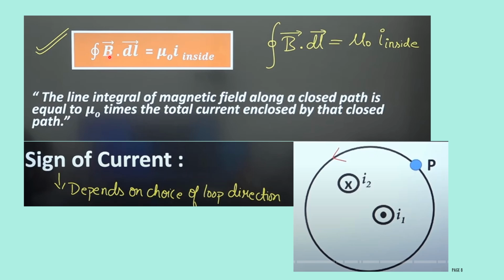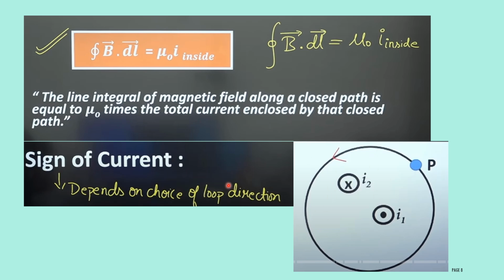Here the closed line integral of B dot dl will be equal to mu naught I inside. The line integral of the magnetic field along a closed path will be equal to mu naught times the total current enclosed by that closed path. Here the line integral of the magnetic field will be equal to mu naught times the total current enclosed in a closed path.